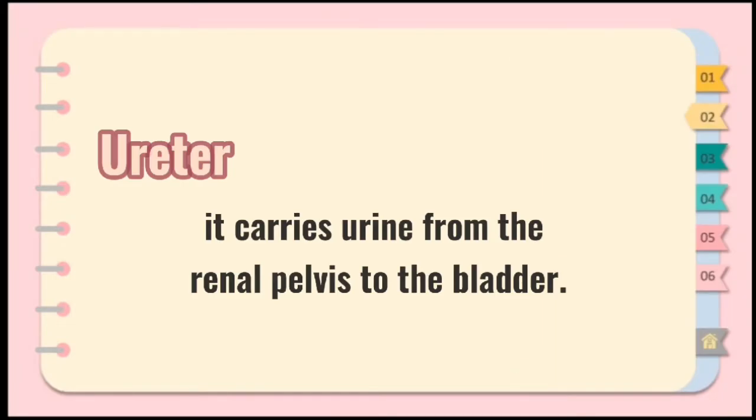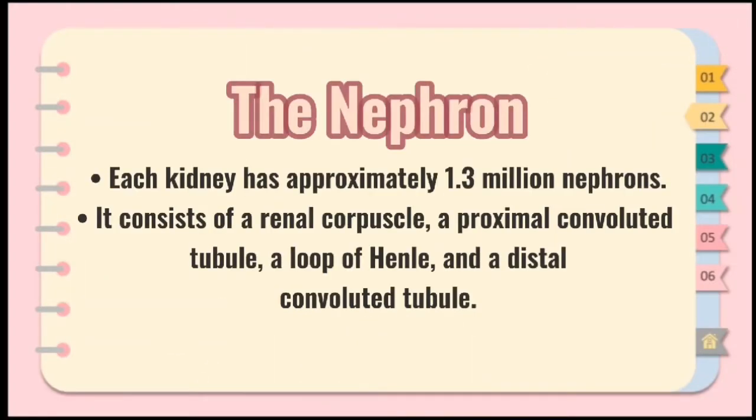Ureters are narrow tubes that carry urine from the renal pelvis and transport it to the bladder. The nephron is the functional unit of our kidney, and each kidney has approximately 1.3 million nephrons. It consists of different components such as the renal corpuscle, proximal convoluted tubule, loop of Henle, and distal convoluted tubule.